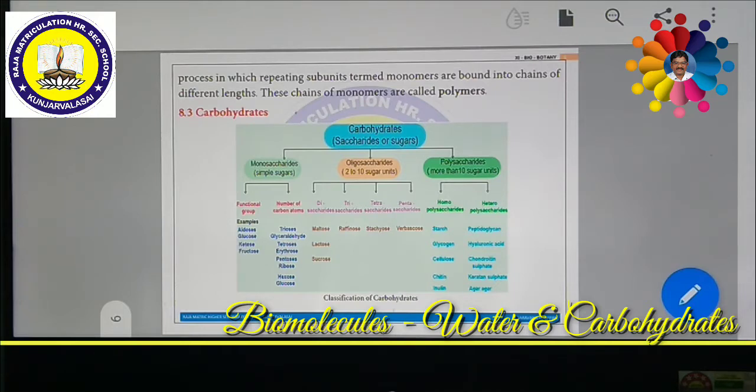Starch is the storage food carbohydrate for plants, but glycogen is the storage polysaccharide, or storage carbohydrate, for animals. Glycogen is also called animal starch. Just as starch is the storage polysaccharide of plants, similarly glycogen is called animal starch.